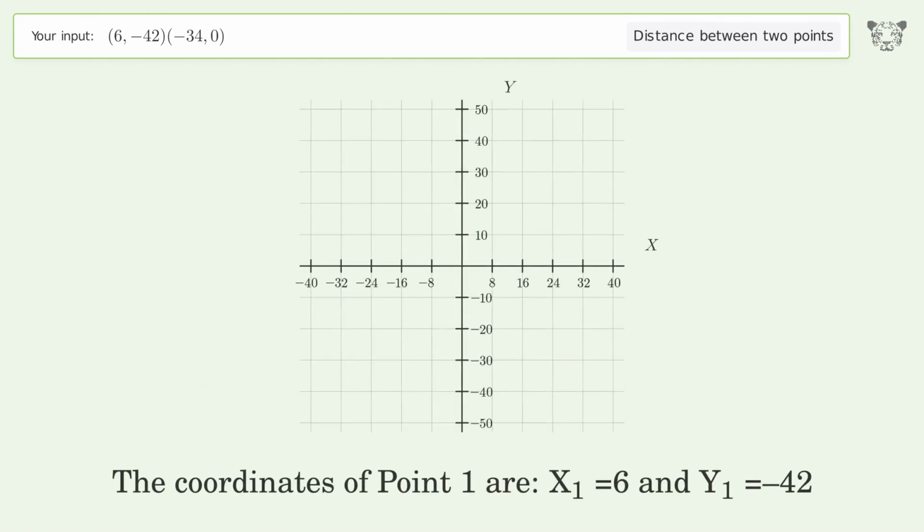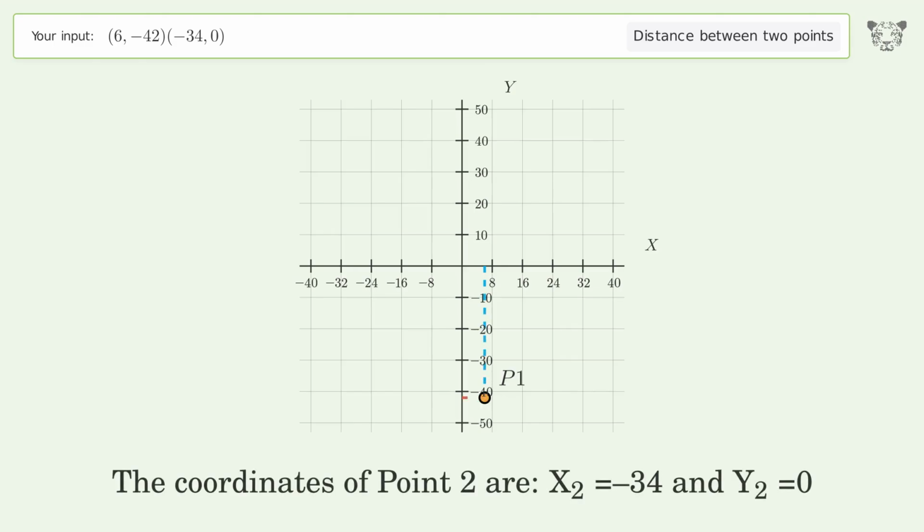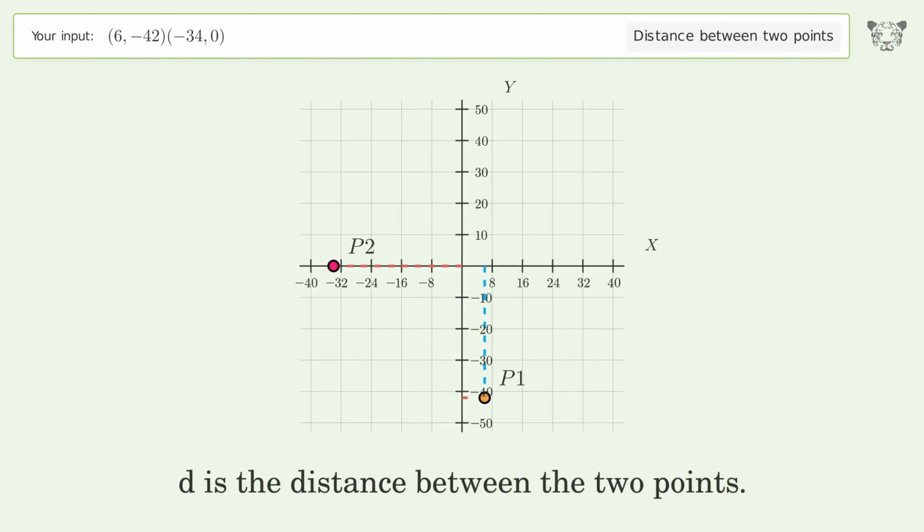The coordinates of point 1 are x1 equals 6 and y1 equals negative 42. The coordinates of point 2 are x2 equals negative 34 and y2 equals 0. D is the distance between the 2 points.